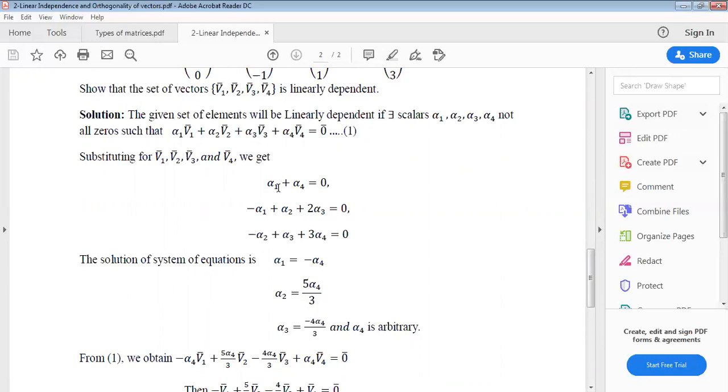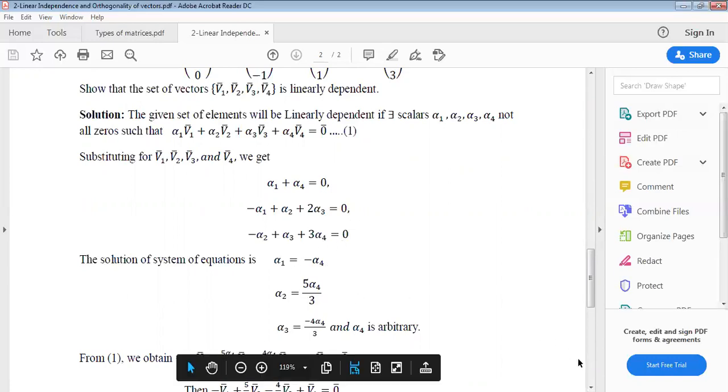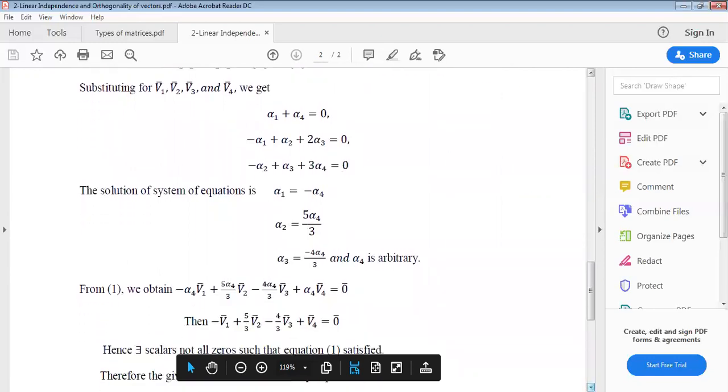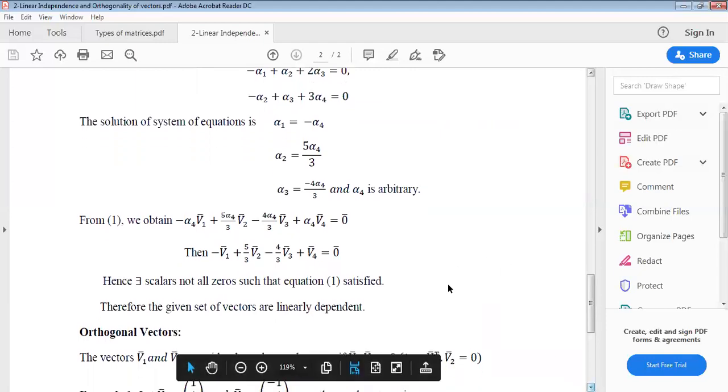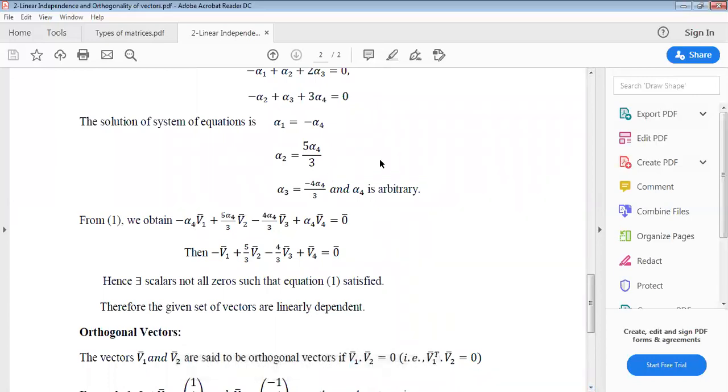Substituting this, we get these equations: alpha 1 plus alpha 4 equals 0, minus alpha 1 plus alpha 2 plus 2 alpha 3 equals 0, minus alpha 2 plus alpha 3 plus 3 alpha 4 equals 0. Solving these equations, we get alpha 1 equals minus alpha 4, alpha 2 equals 5 alpha 4 by 3, alpha 3 equals minus 4 alpha 4 by 3, and alpha 4 is arbitrary, right? So these are the scalars, and these are not equal to 0, right?